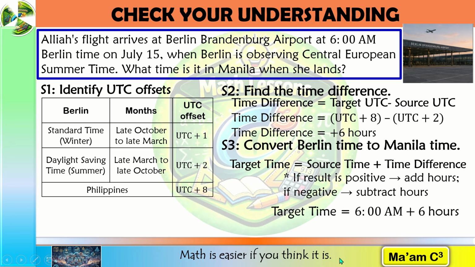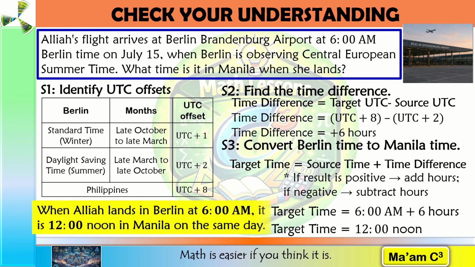And that would be 12 noon. Therefore, when Aliyah lands in Berlin at 6 o'clock a.m. on July 15, it is 12 noon on July 15 in Manila. Notice that this problem required us to consider daylight saving time because Berlin's UTC offset in July is different from the standard time offset. Gets?